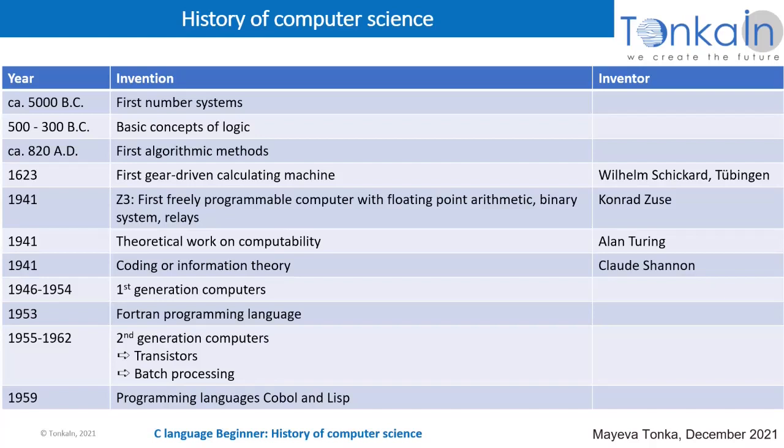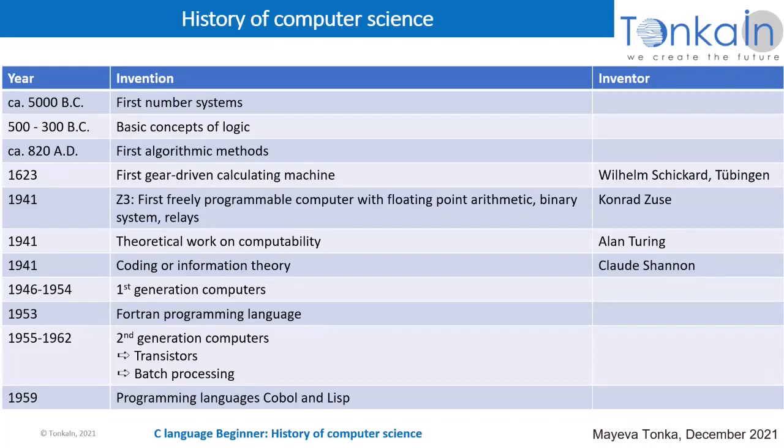by Konrad Zuse. In the same year, Alan Turing worked on the theory of computability, and as you may know, he also invented the Turing machine. Also in 1941, coding or information theory was established by Claude Shannon.